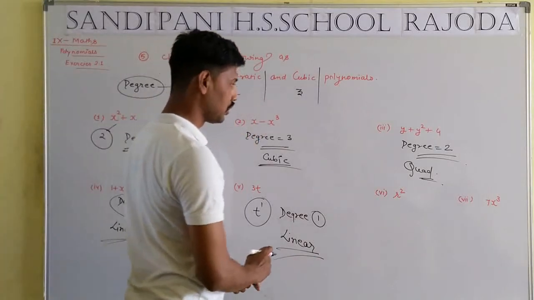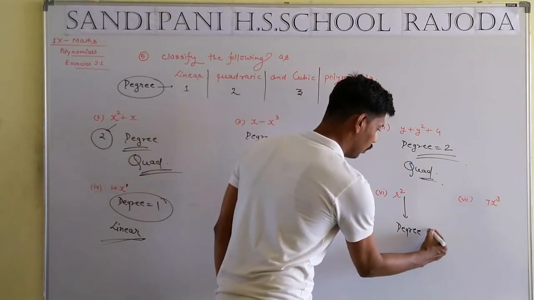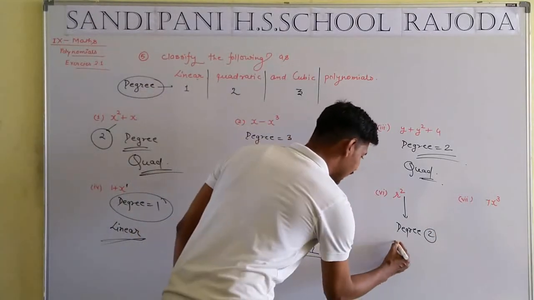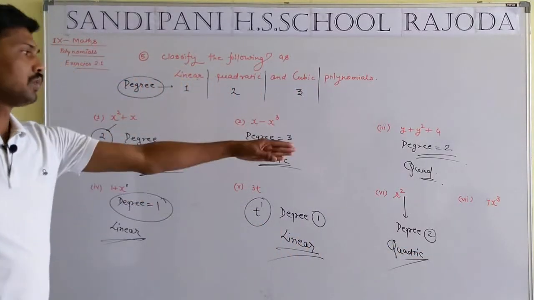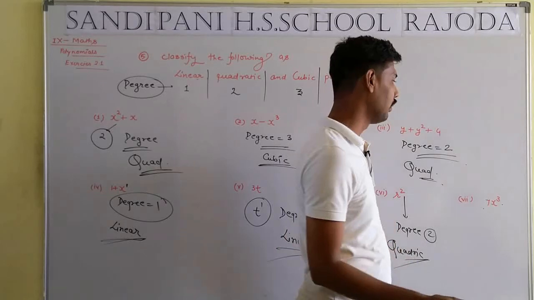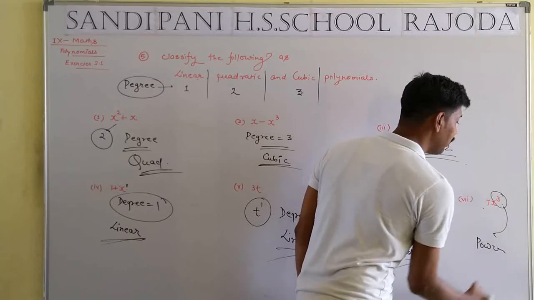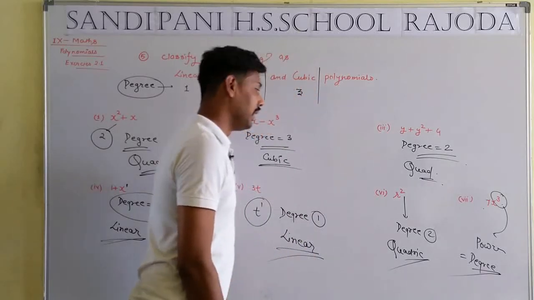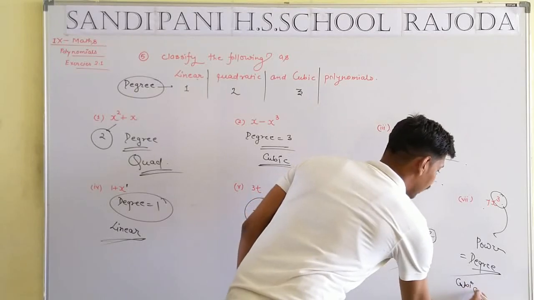Now we take question 6, r whole square 2, that means degree will be equal to 2. Degree will be equal to 2, that means the given expression is a type of quadratic equation. Now the last one, 7x to the power 3. Here 7 and 3 are both constant numbers, but 3 is an exponent or power, and the maximum power is known as the degree. When degree is equal to 3, the expression is known as cubic.